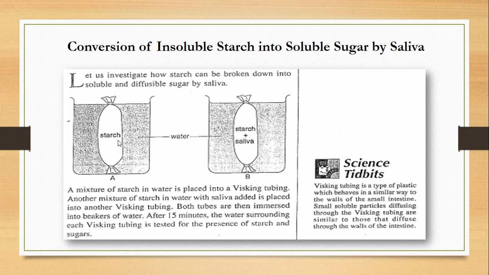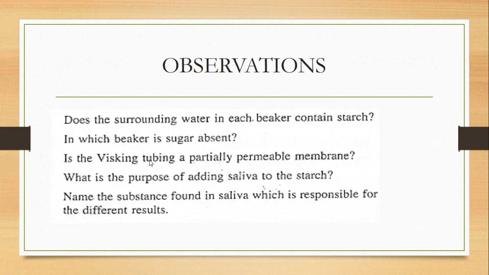This has only starch, and starch is a large indiffusible molecule. It will not dissolve into the water, and there will be no sugar. There will be sugar only in beaker B, because the saliva will act upon starch and convert it into glucose, and that glucose will diffuse through these walls into the water. Got the answer?